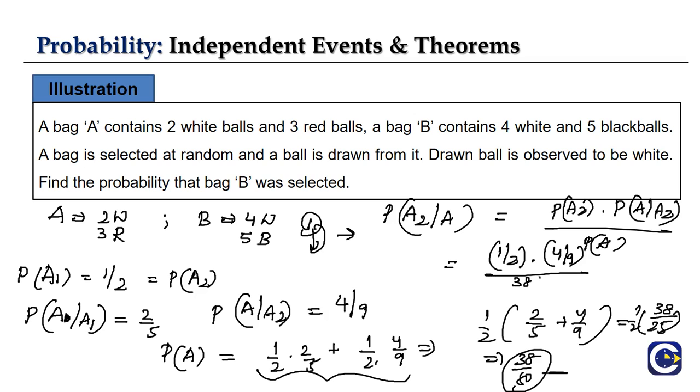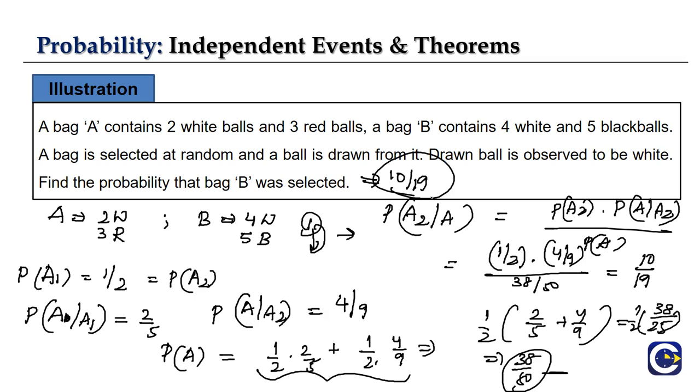So this result works out to 10 by 19. Hence the probability that bag B was selected is nothing but 10 by 19, right?